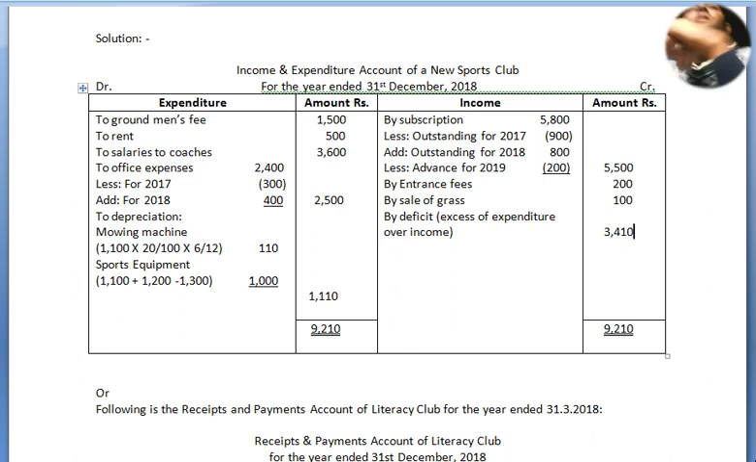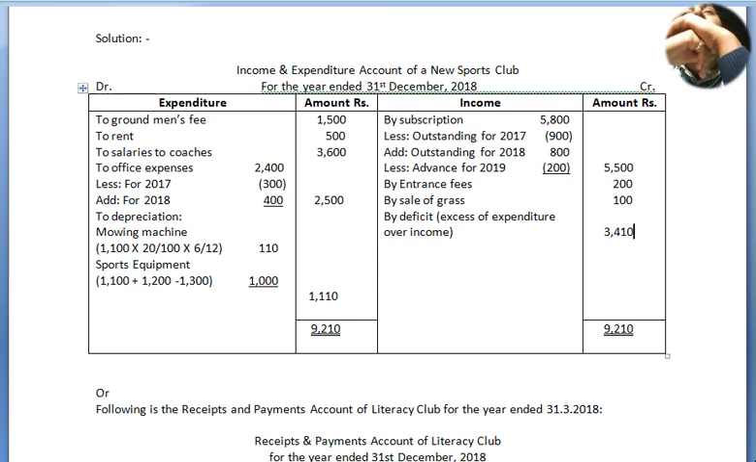Income and expenditure of a new sports club for the year ended 31st December 2018. Debit, credit, both side, ledger, expenditure amount, income amount. To groundman's fees 1500. To rent 500. To salaries to coaches 3600. To office expenses 2400, inner column less for 2017, that is 300, and add for 2018, 400. Altogether outer column 2500. To depreciation on mowing machine, at the rate of 20% for 6 months only. 1100 into 20% into 6 by 12, where we got 110.